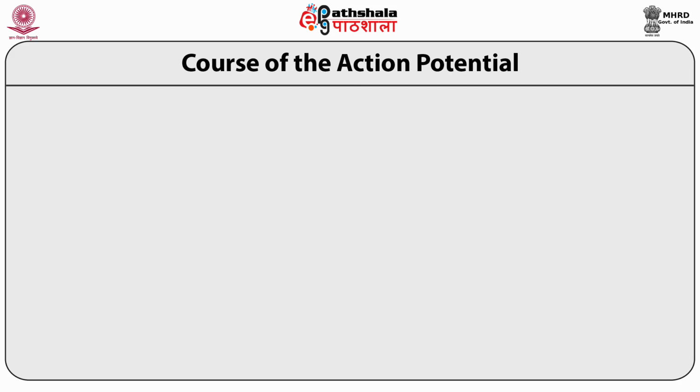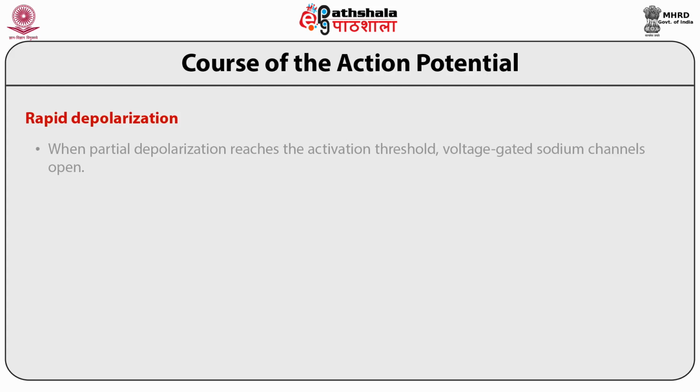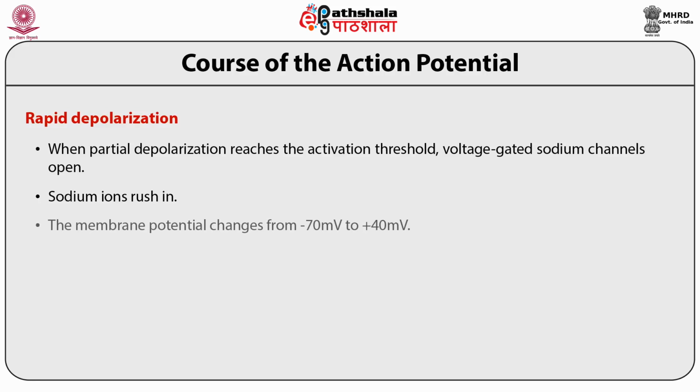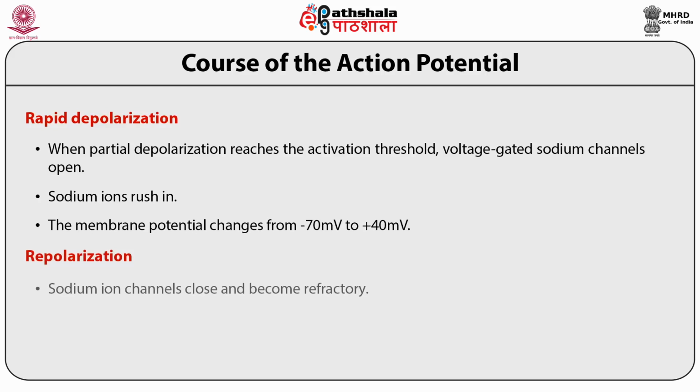Course of action potential. Here I am going to tell more about the course of the action potential, how it happens. First, there is rapid depolarization. During this, when partial depolarization reaches the activation threshold, voltage-gated sodium channels open and sodium ions rush in. The membrane potential changes from -70 mV to +40 mV. The next phase is repolarization. The sodium channels close and become refractory.